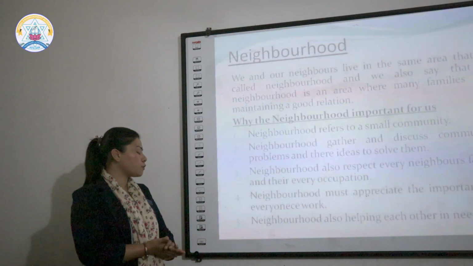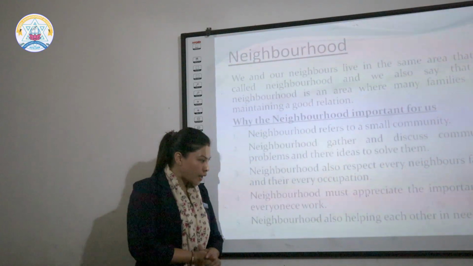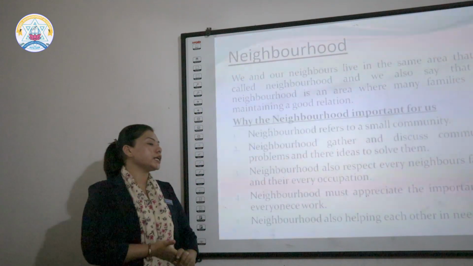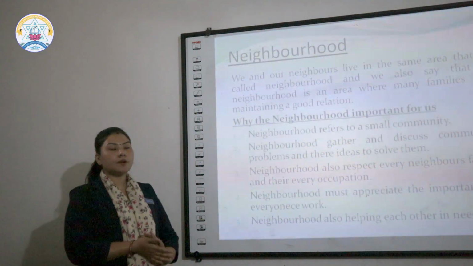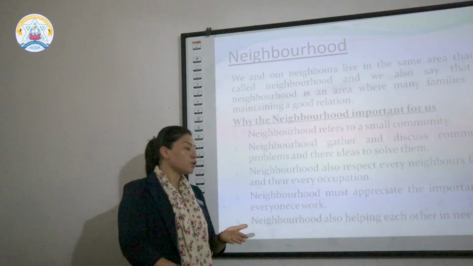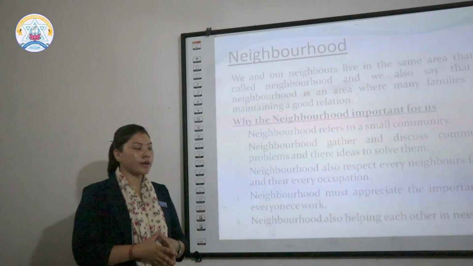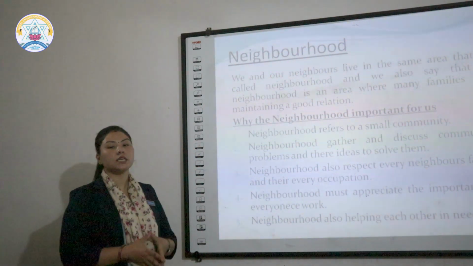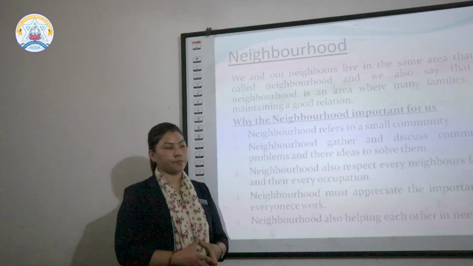Now we are going to point 5. Neighborhood also helps each other in need. Likewise, the neighbors also help us. So the neighborhood also helps whenever we need, and they are needed in a group.